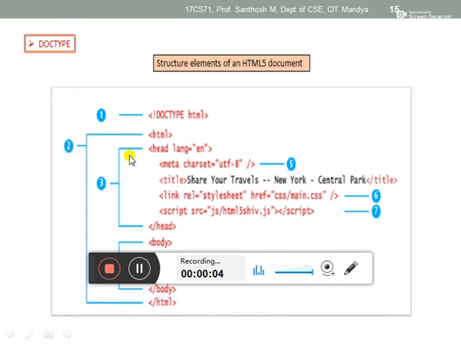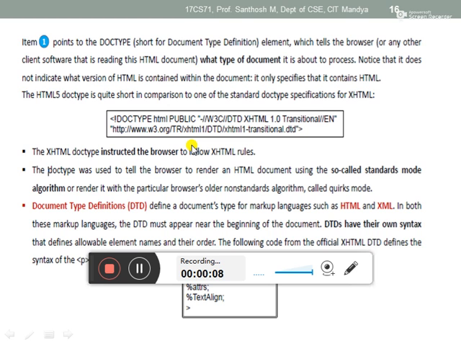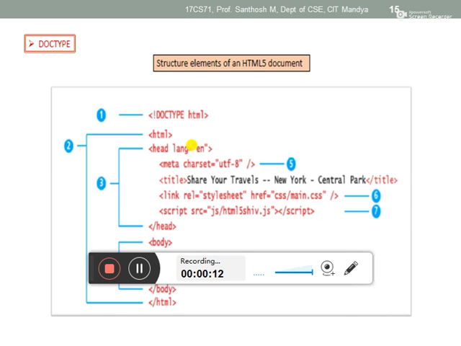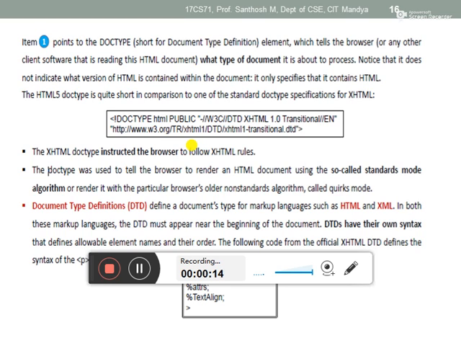Okay, so next part is, here definitely now what I told, that same thing they explained here. So the document type definition is there, DTD. This document type definition will define which type of document you are going to create.